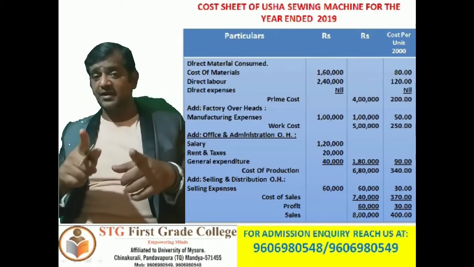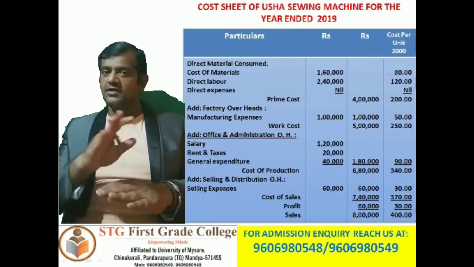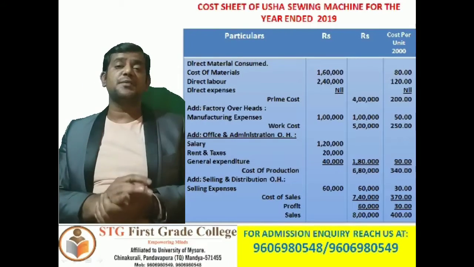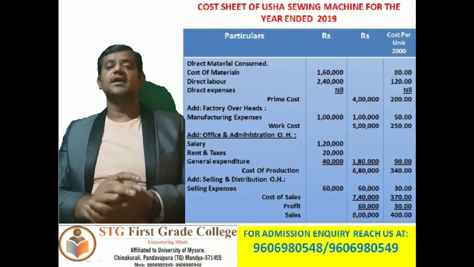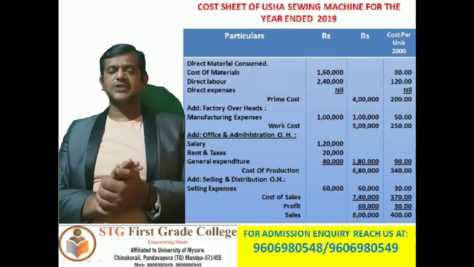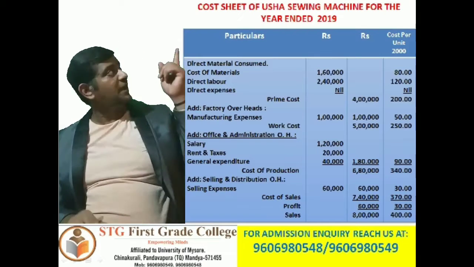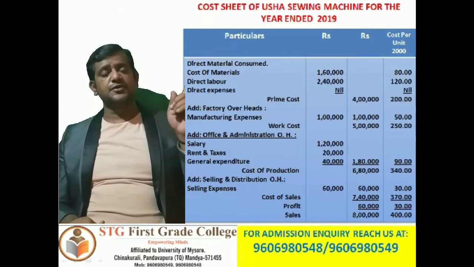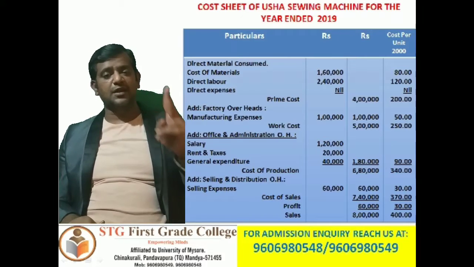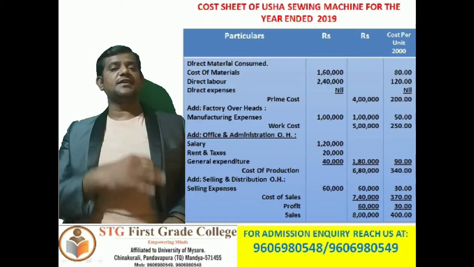The first half of the problem we are going to take into consideration for the preparation of the cost sheet here. Take down particulars, rupees, cost per unit. How many units produced? 2000 units. So mention in the units produced, 2000 units.